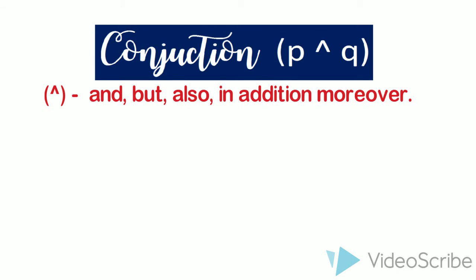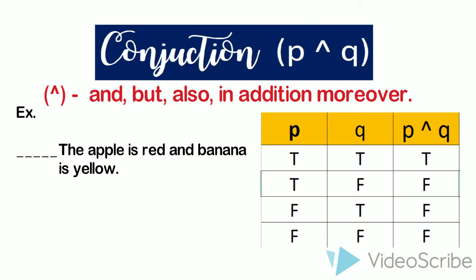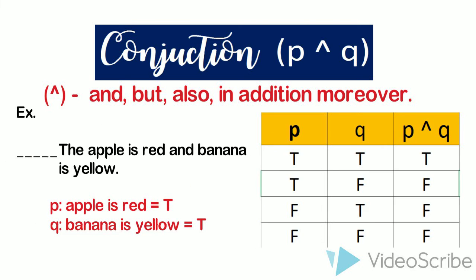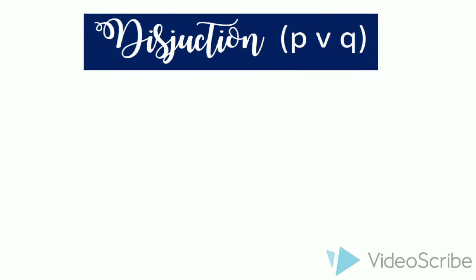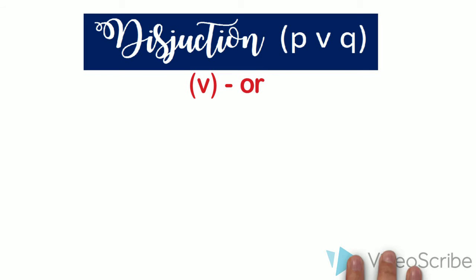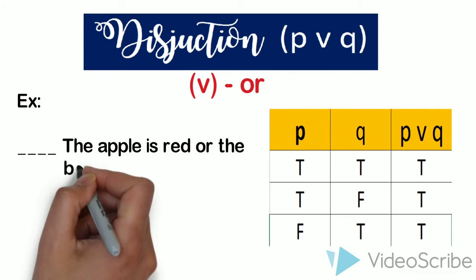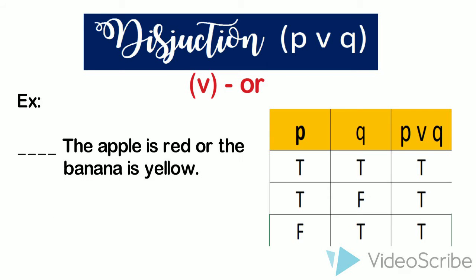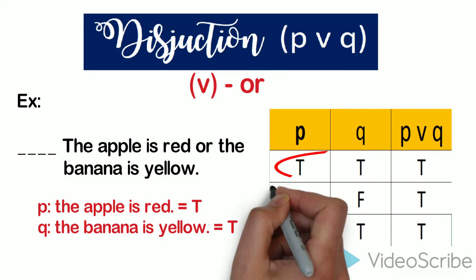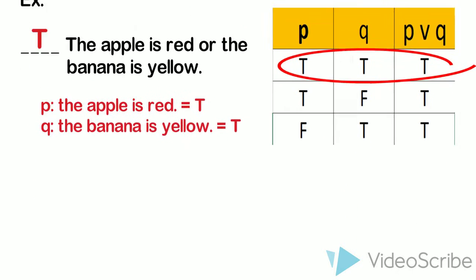First one is conjunction. Conjunction has its equation, P and Q. This symbol is equivalent to the conjunctions and, but, also, in addition, and moreover. Example: apple is red and banana is yellow. The hypothesis P, apple is red, is true. The conclusion Q, banana is yellow, is also true. P and Q is equal to true.